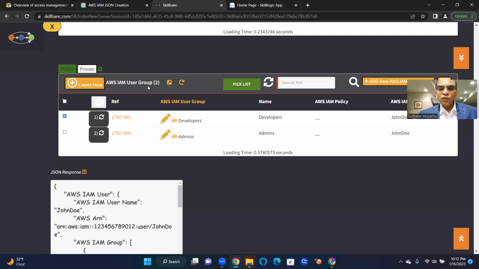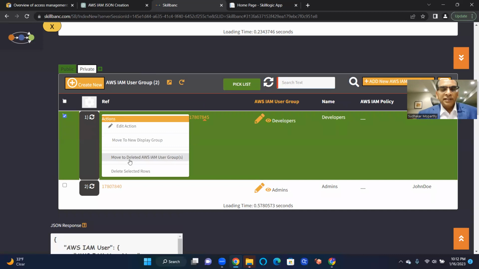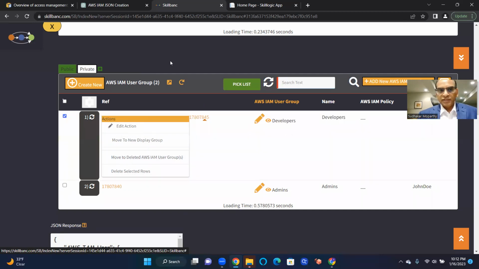It has nothing to do with identity: Sudhakar, John, Joe, it doesn't matter. If it is Monday, you are not going to get the ability to delete it, even if you are Sudhakar or even if you are John, who can otherwise access and delete this resource.